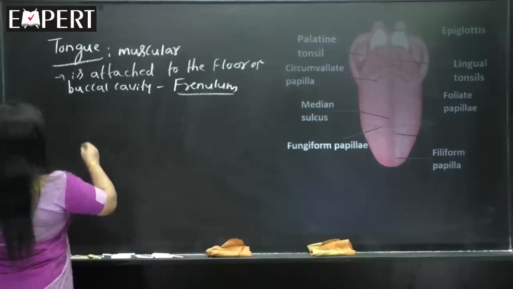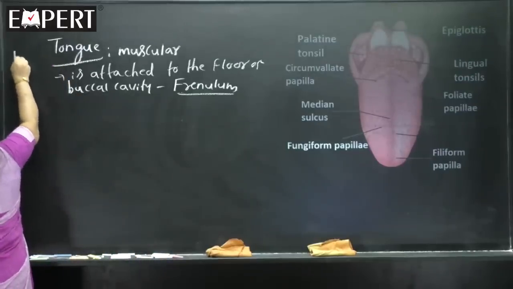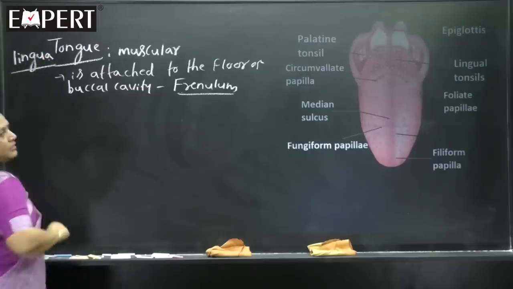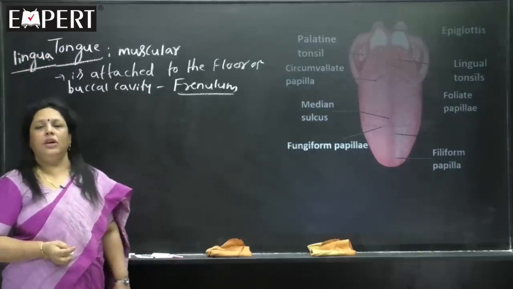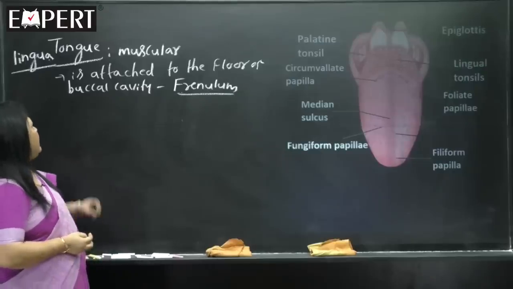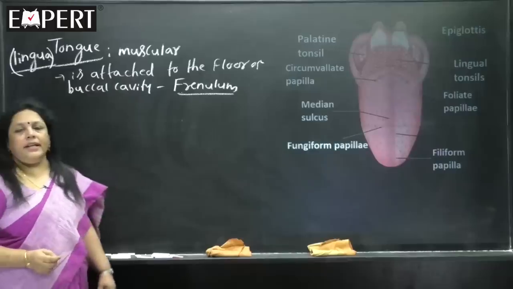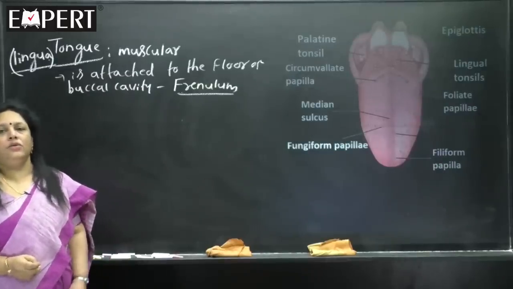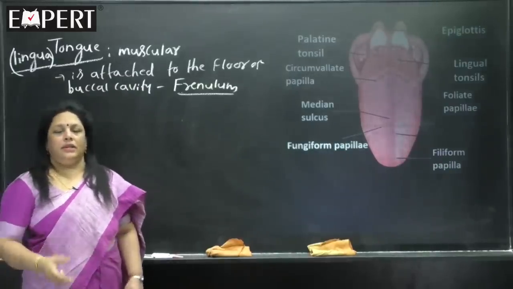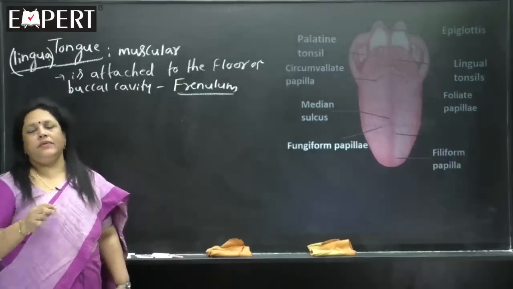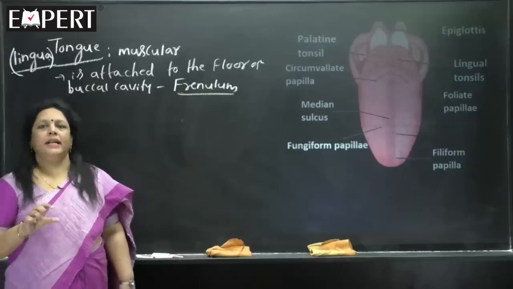And one more thing I want to tell you, the tongue is scientifically called lingua. Lingua refers to tongue. Please copy that also. Technically or scientifically, the tongue is called the lingua. So, the normal word is tongue, and the scientific term we can give to tongue is lingua.